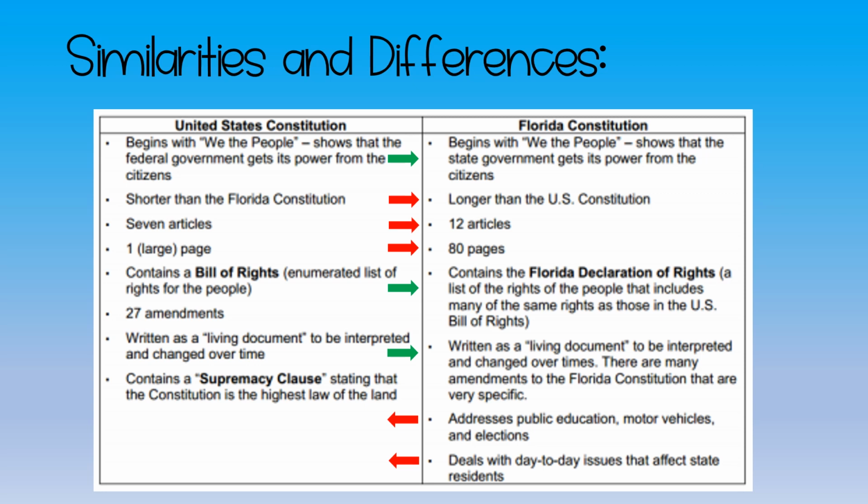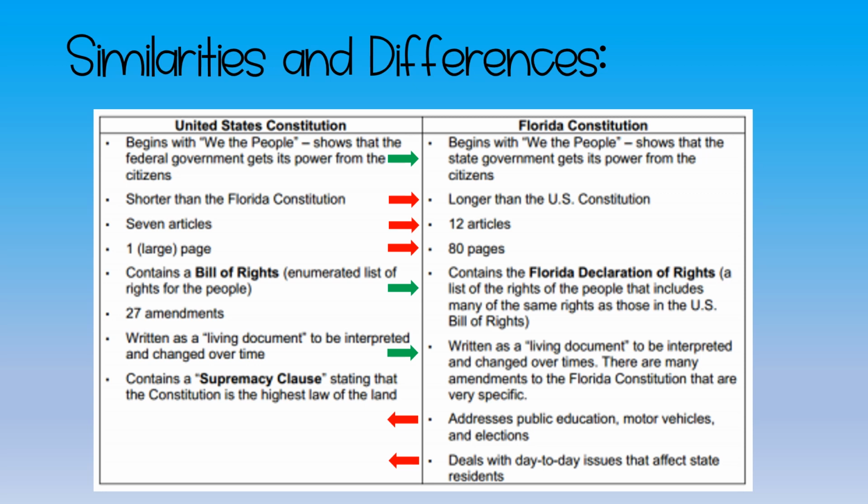So similarities, they both have something similar to a Bill of Rights. So we know the Bill of Rights for the U.S. Constitution includes a list of rights for the people. The first 10 amendments to the U.S. Constitution are the Bill of Rights. The Florida Constitution contains something similar, a Florida Declaration of Rights, where it lists out the rights of the people. So that's a big similarity between the two.